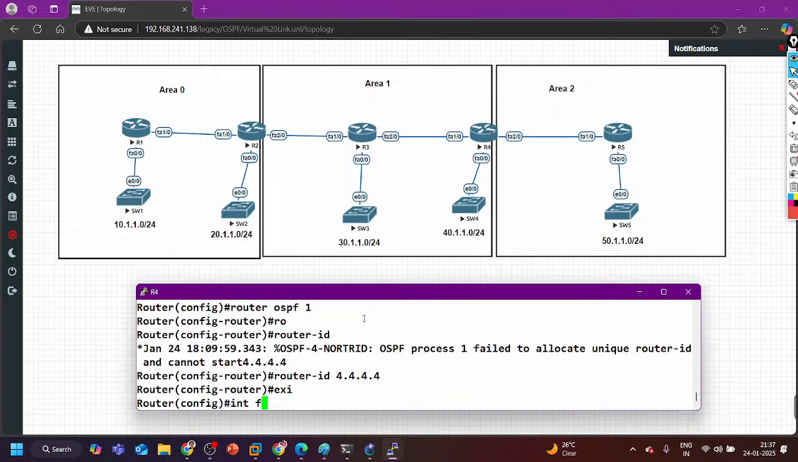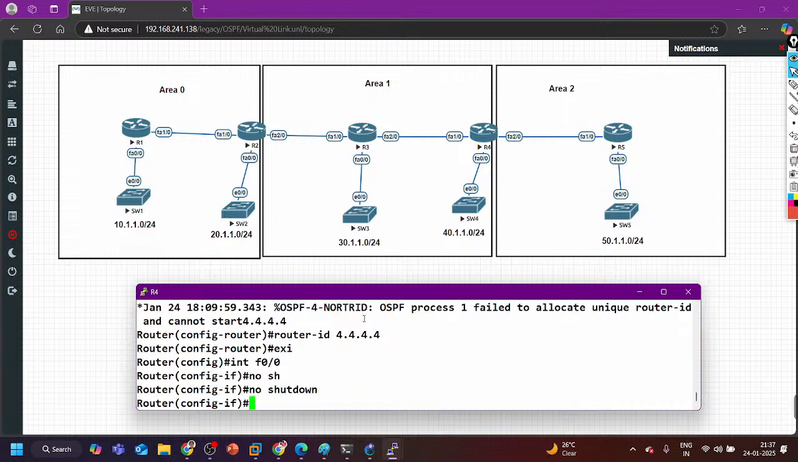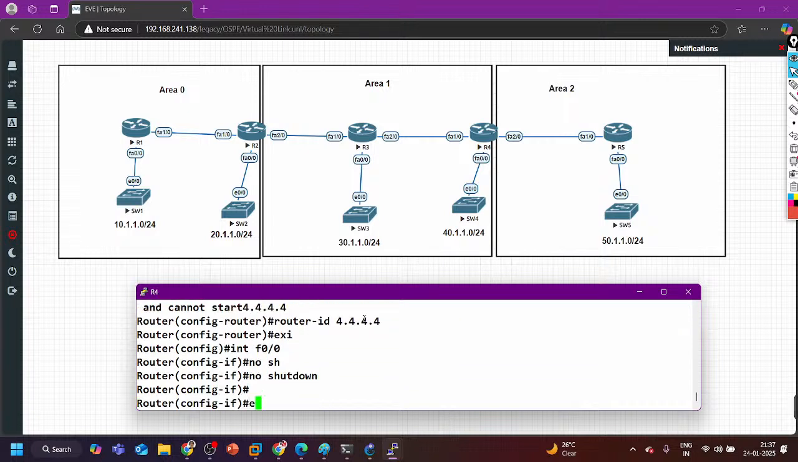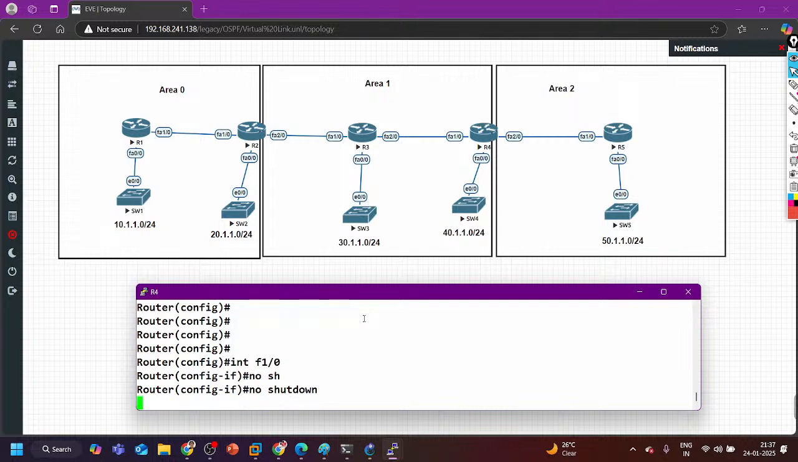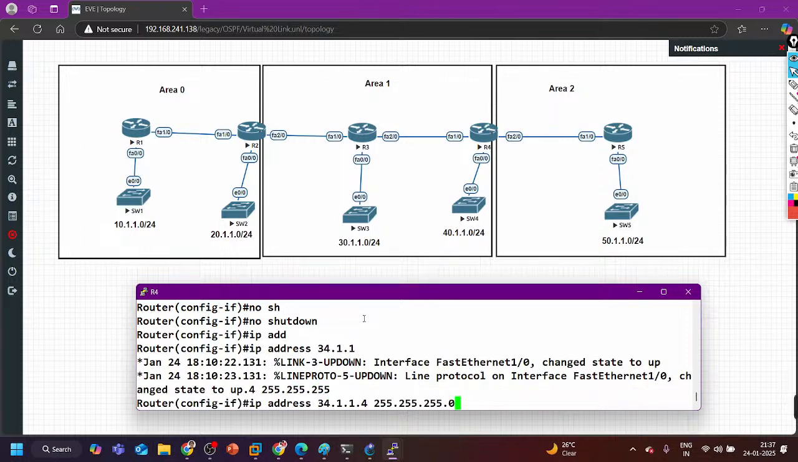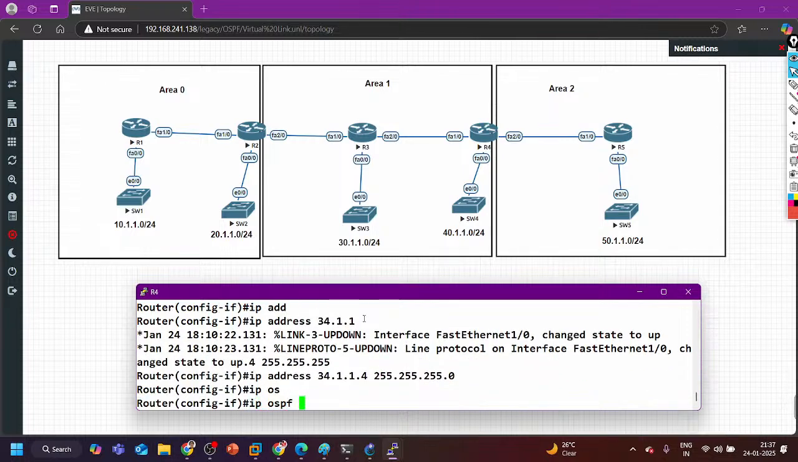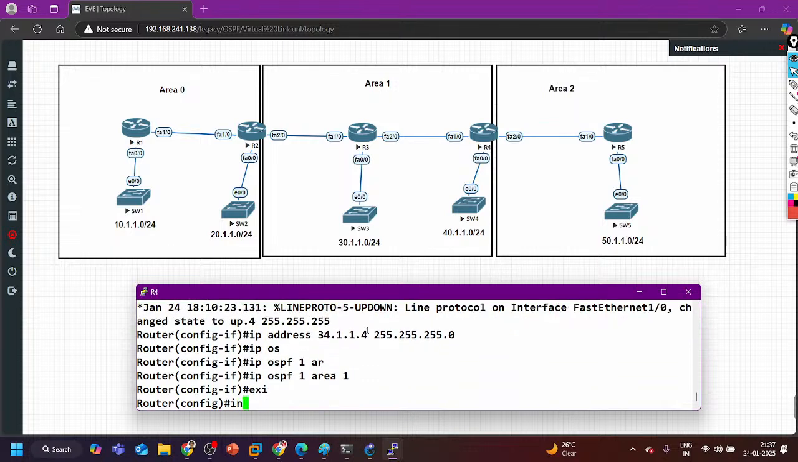Exit. Interface F0/0, no shut. Interface F1/0, no shut, and IP address 34.1.4.4, 255.255.255.0, and IP OSPF 1 area 1. And here I have one interface in area 2.